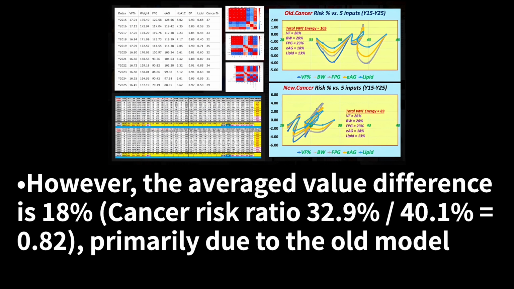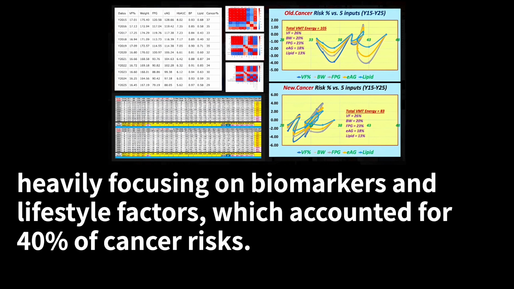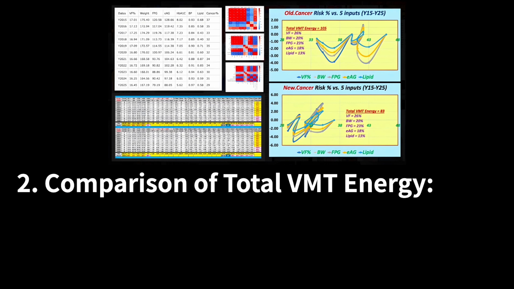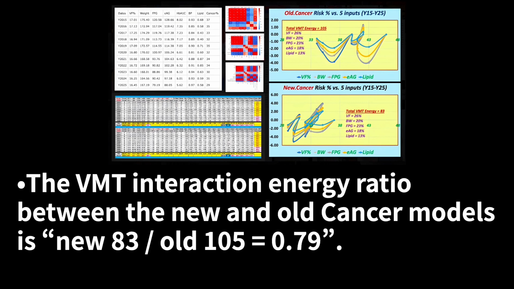However, the averaged value difference is 18%, cancer risk ratio 32.9% divided by 40.1% is 0.82, primarily due to the old model heavily focusing on biomarkers and lifestyle factors, which accounted for 40% of cancer risks. 2. Comparison of total VMT energy. The VMT interaction energy ratio between the new and old cancer models is new 83 divided by old 105 is 0.79.